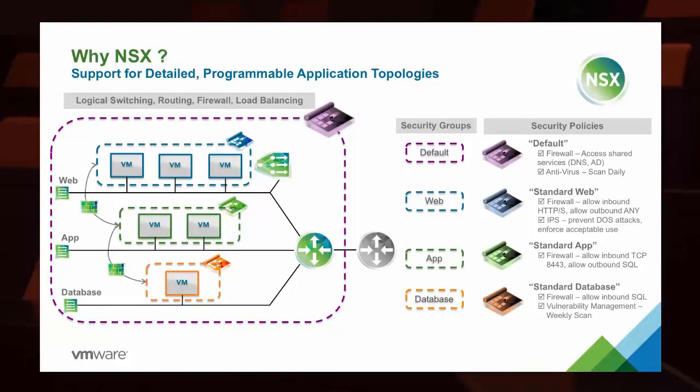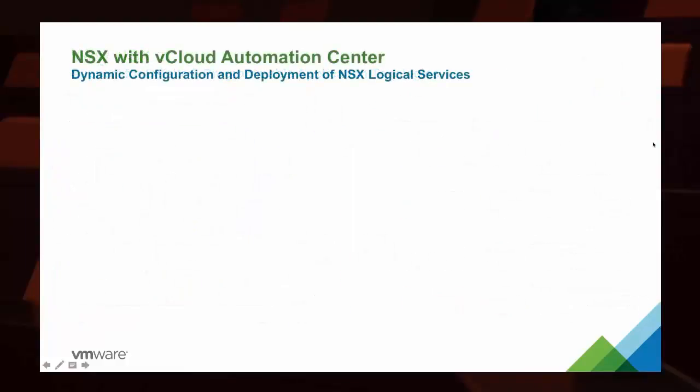And this is one thing if we're talking about maybe just leveraging one single implementation. But as we know, when we start talking about cloud automation, this one idea can be replicated multiple times, where we have tons of different tenants or groups or departments all wanting the exact same topology. NSX not only allows us to do what we see here, but to do it at great scale. So if we leverage NSX with vRealize Automation, formerly vCloud Automation Center, we're able to provide dynamic configuration of all of these logical services more effectively.